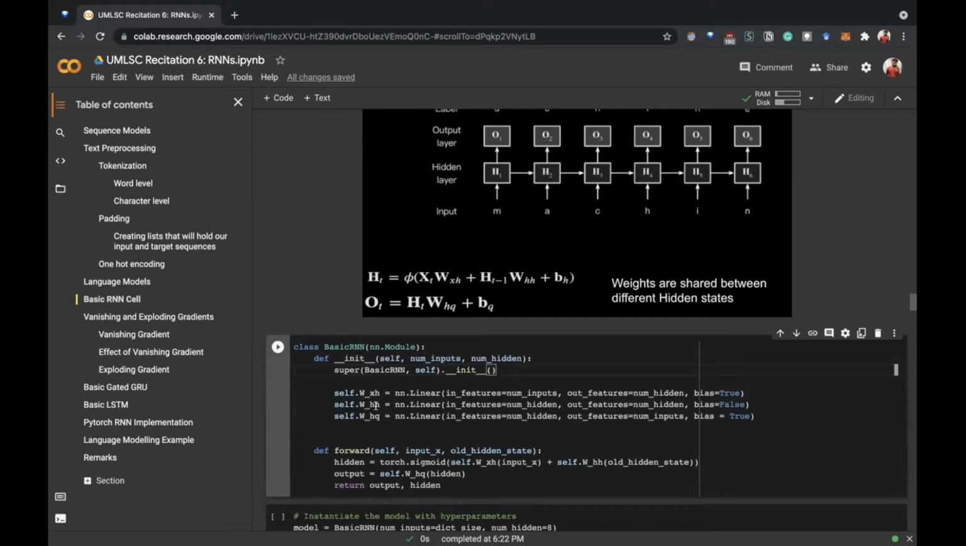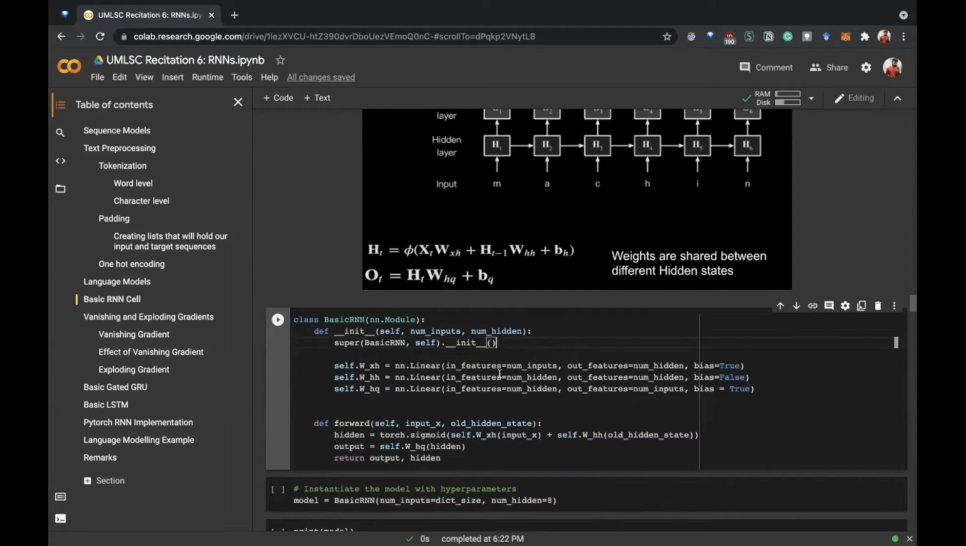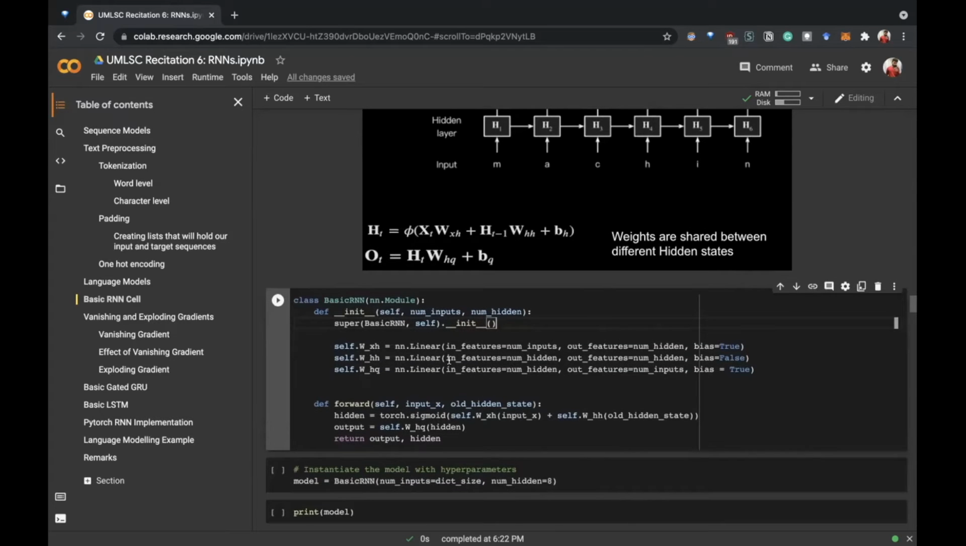So we will code W_xh, W_hh, and W_hq. Like I mentioned here, for W_xh, we will incorporate this bias term b_h, which is why we have set the bias to true here. And the input features will be the number of inputs, and output features will be the number of hidden elements. For the W_hh layer, we will again form a linear network, where we set the bias to false because we only have one bias term which we have incorporated with this, and there is no bias term for this.